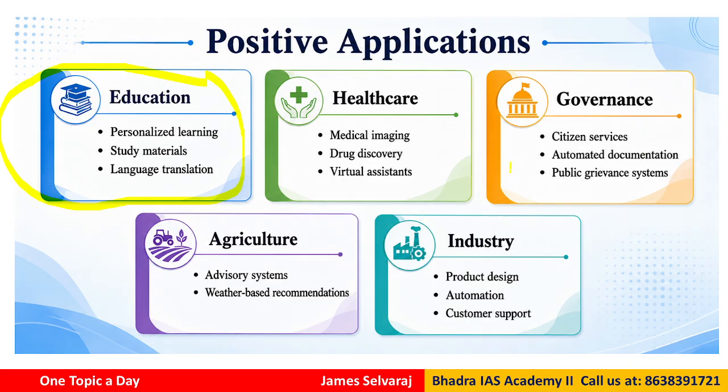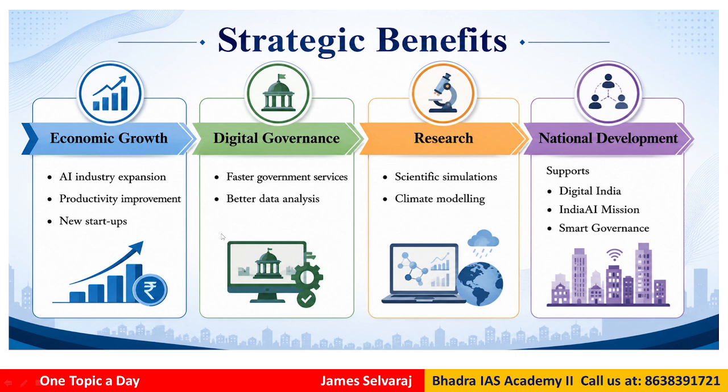Governance, you can have various government services, and the government can generate automated documents. Agriculture, like advisory systems, weather-based recommendations, AI can do that. Industry, like product designing, automation, customer support. So there are advantages of this kind of synthetically generated information. There are strategic benefits to government as well as the economy, for example economic growth: the AI industry will expand, productivity will improve, new startups can benefit. Then digital governance, faster government services, data analysis can be done.